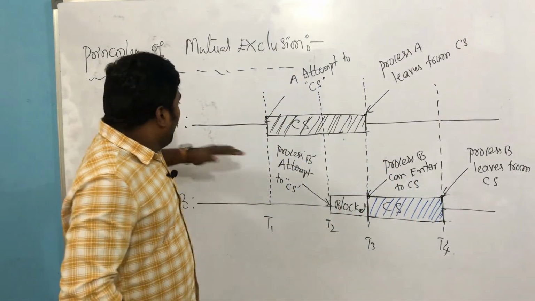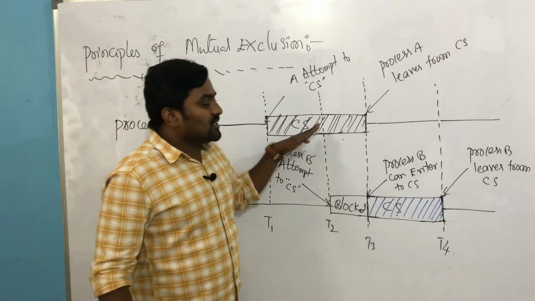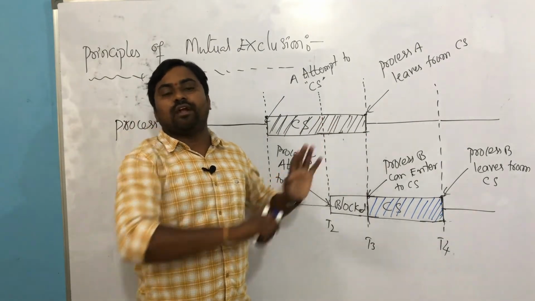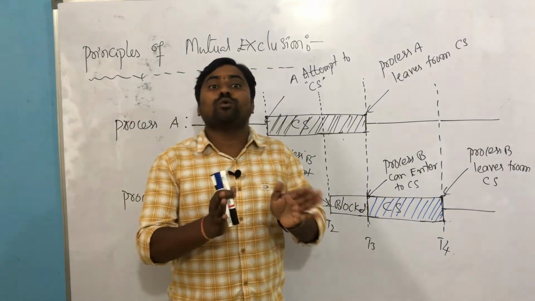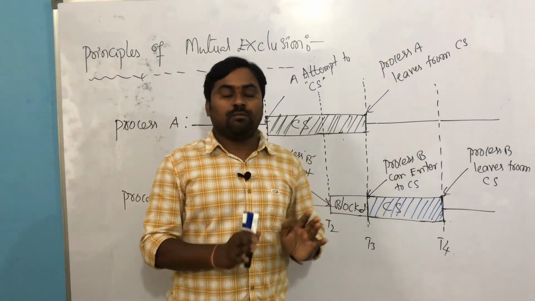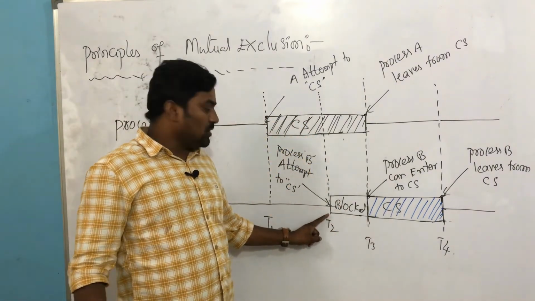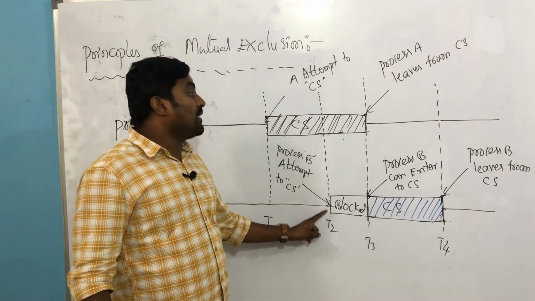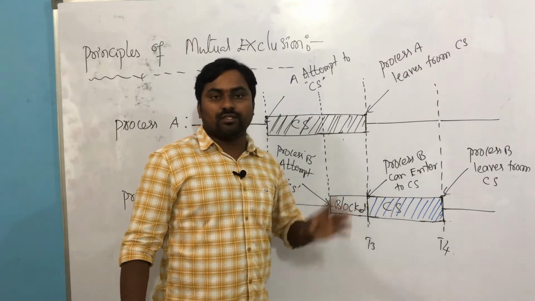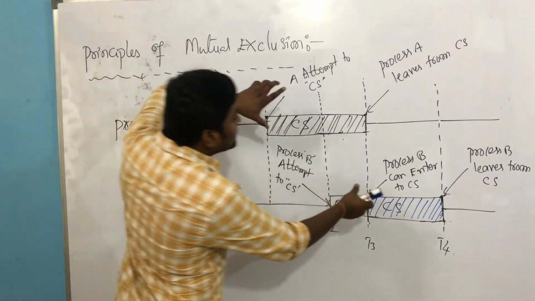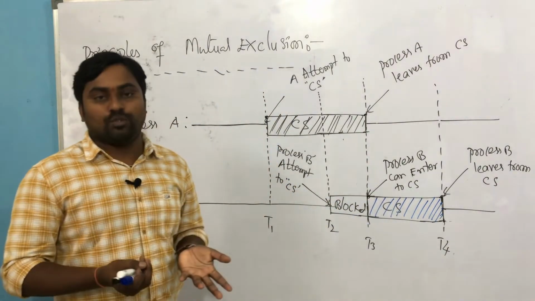When process A is using the critical section, if somebody attempts to use the same critical section at the same time, you have to exclude that work. You have to stop the process. You temporarily block process B until process A leaves the critical section. Once it leaves, immediately you can allocate the critical section.